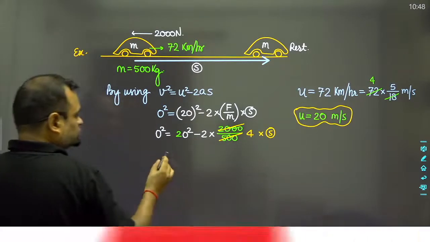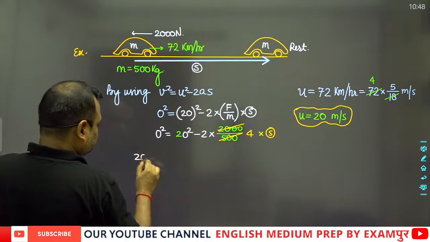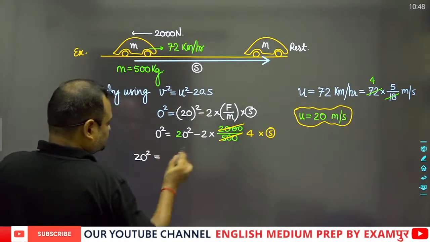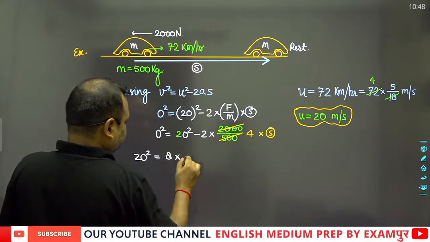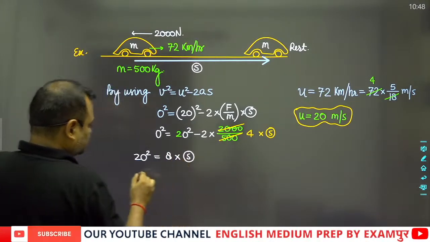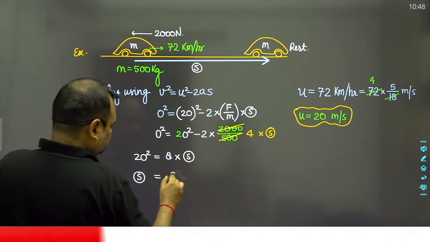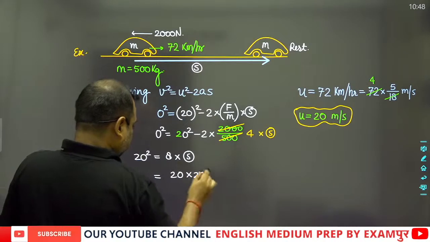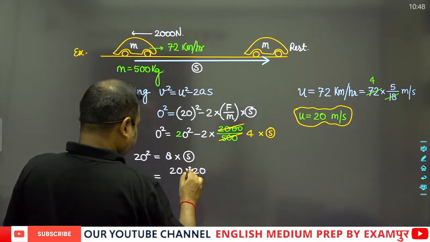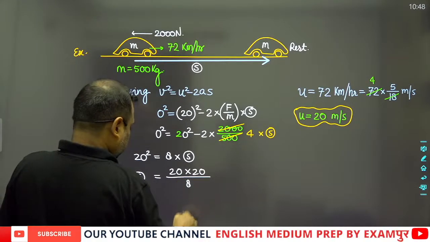So 20 square will be equal to 2 fours are 8, so 8 into s. So s will be equal to 20 into 20 upon 8.